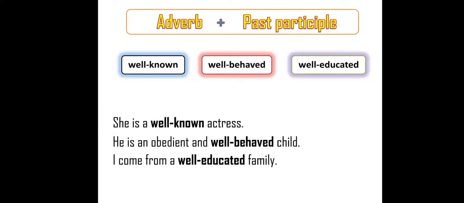And well educated. I come from a well educated family. So, well educated is a compound adjective. It is formed with the help of the adverb well and the past participle educated. And well educated is used to describe the family. What kind of family? Well educated.